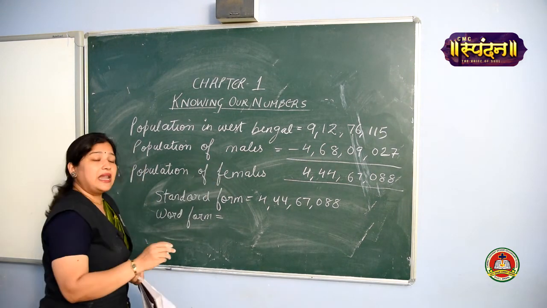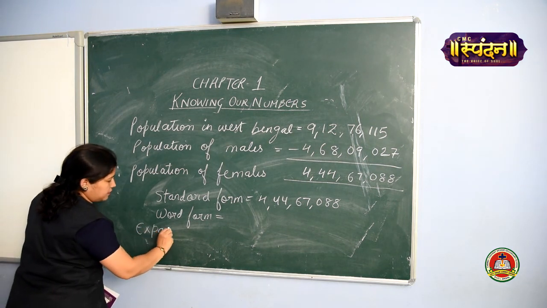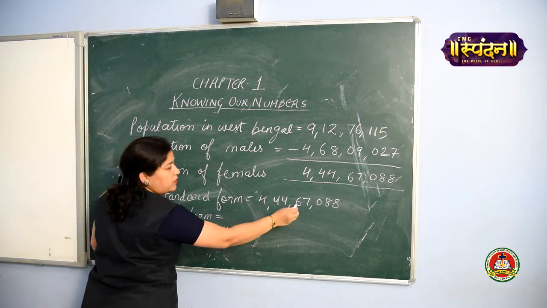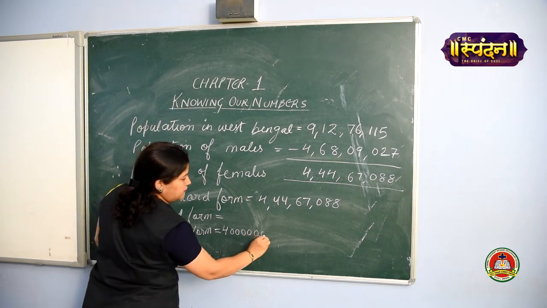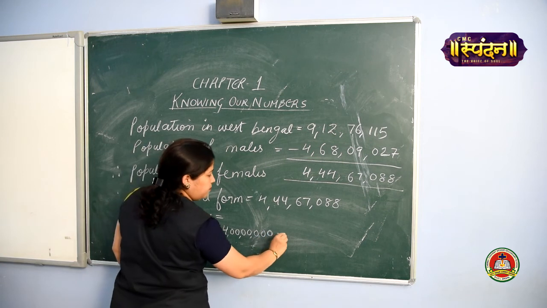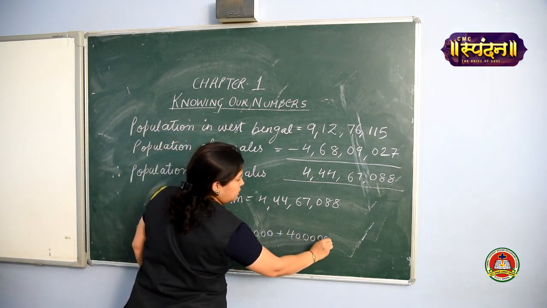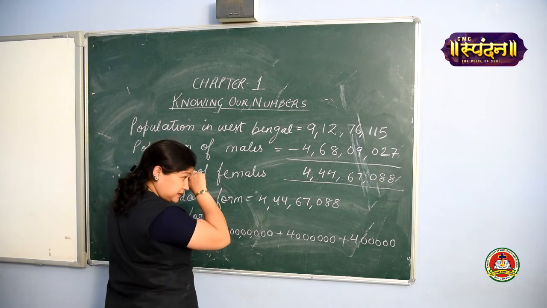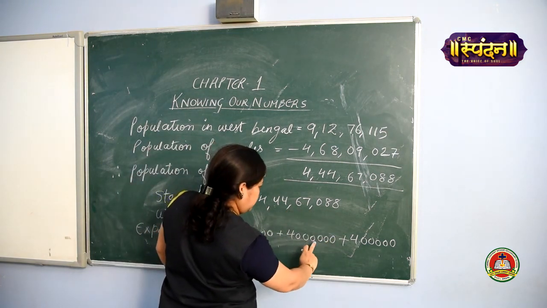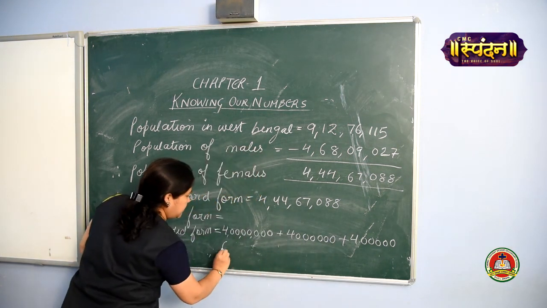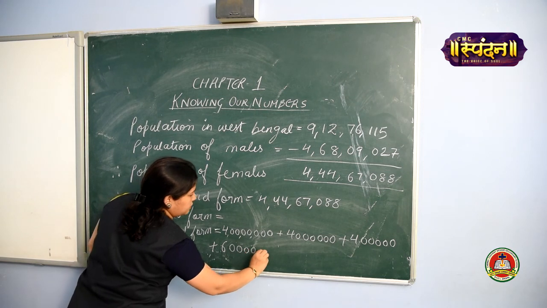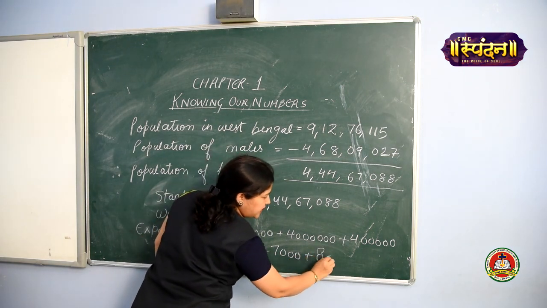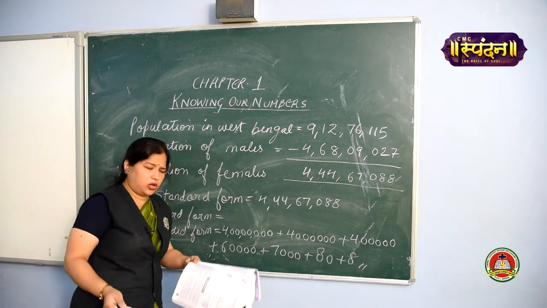After that, you have to write in expanded form. Expanded form you all know. 4, how many zeros? 1, 2, 3, 4, 5, 6, 7, plus, yes, then plus, or you may skip the 0, you may directly write 80 and 8. This is your expanded form, girls, you all know this, okay.